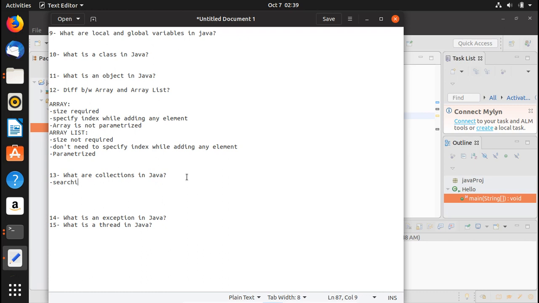They are used to perform search, sorting, and manipulation of the objects, and they are used to insert and to delete. All right, so a group of objects is known as a collection. All the classes and interfaces for collections are available in the Java util package, right? So let me just write here available in Java util package.